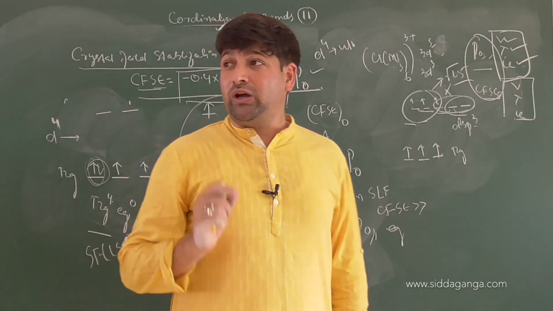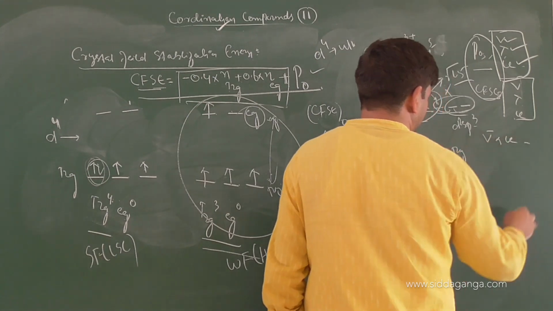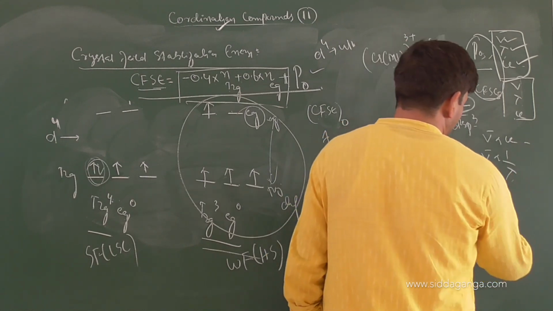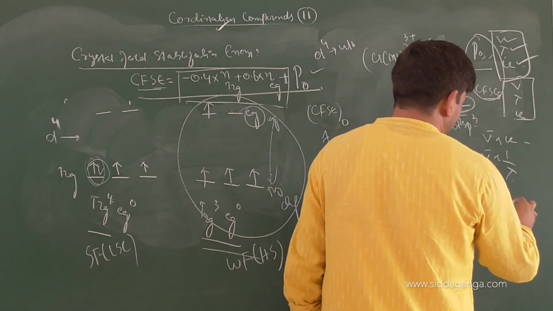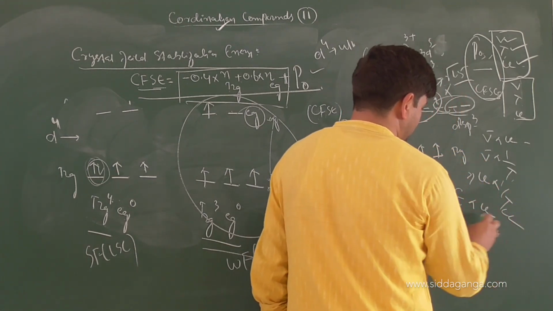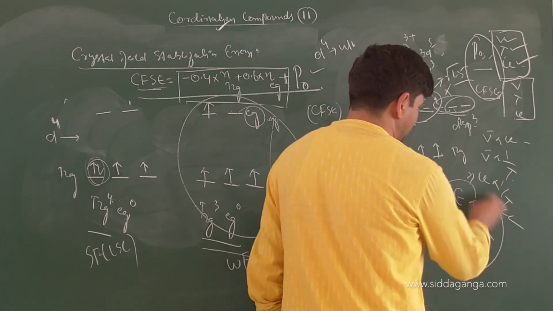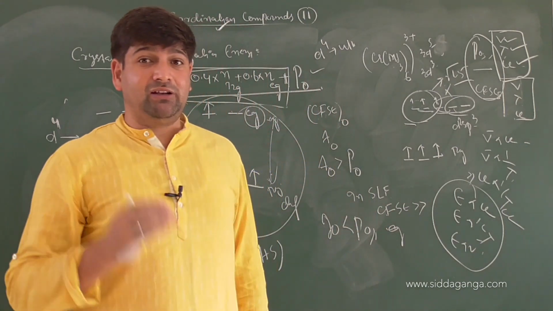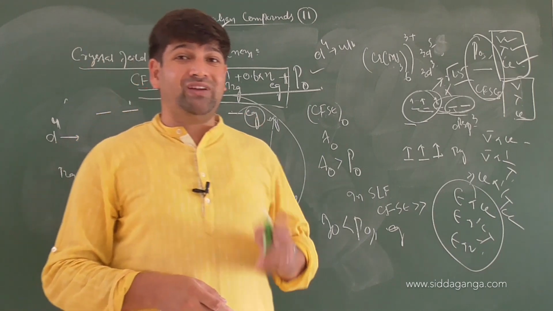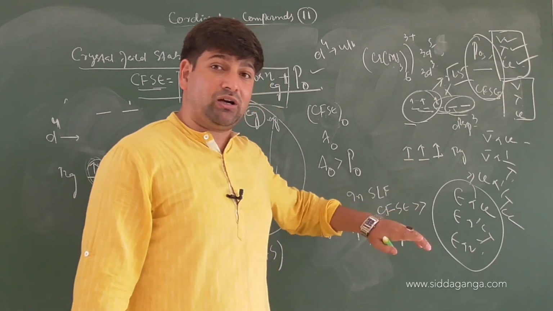Keep it in mind: wavelength, wave number. Wave number is directly proportional to frequency, and wave number is inversely proportional to wavelength. That also means frequency and wavelength are inversely proportional. More frequency means less wavelength. Energy is directly proportional to frequency, energy is inversely proportional to lambda, energy is directly proportional to wave number. So you have to see whether the given pairing energy and crystal field splitting energies have been given in terms of wave numbers, wavelengths, or frequencies. According to that, you can decide whether pairing will occur or not.